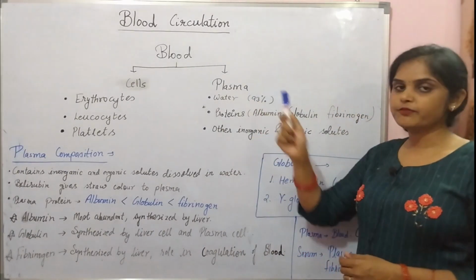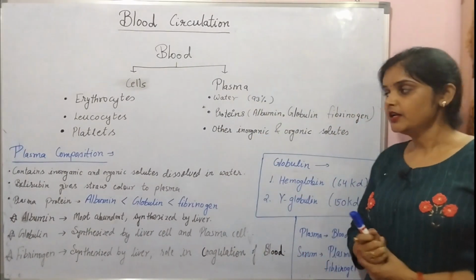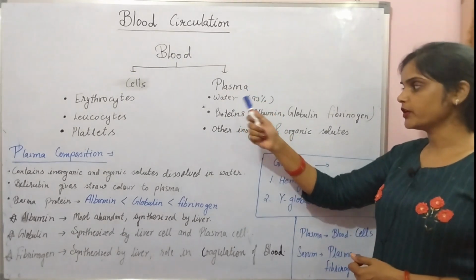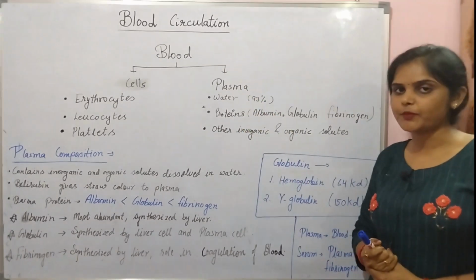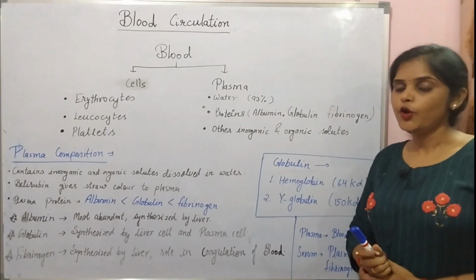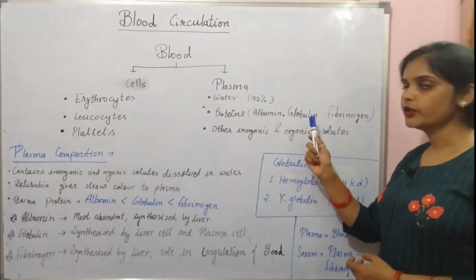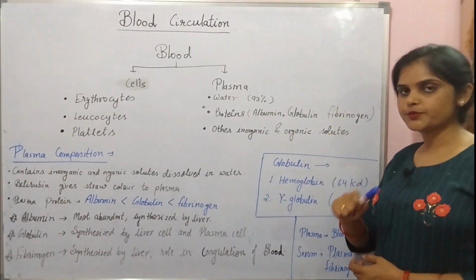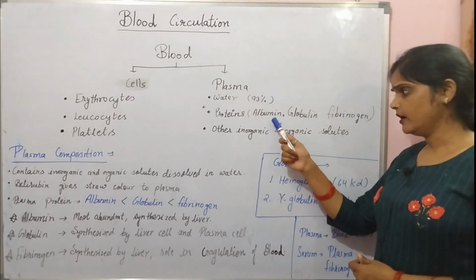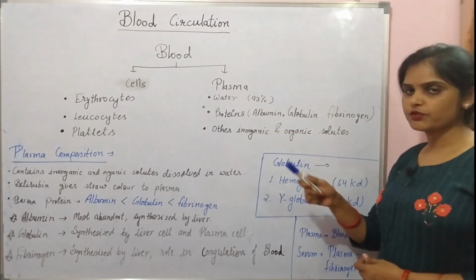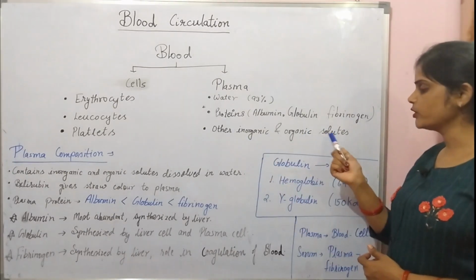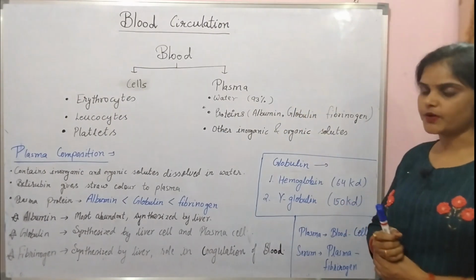Next we come to the plasma. Plasma is made up of certain constituents. First is the water. Water makes up 93% of the plasma. Besides it, some proteins are also present: albumin, globulin and fibrinogen. Every protein's function we will see later on. Next, other inorganic and organic solutes are also present in the plasma.